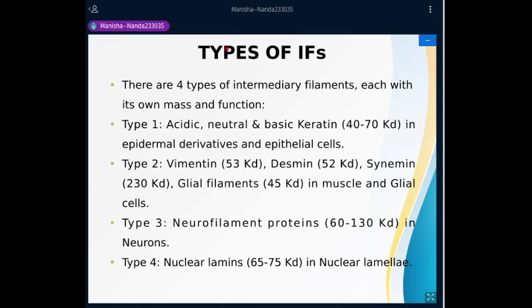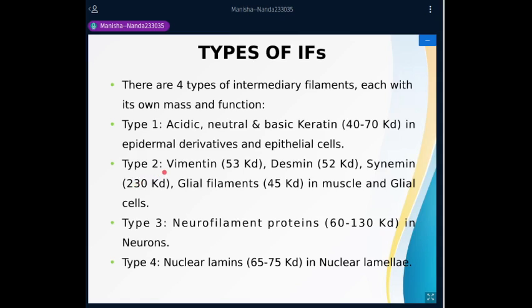Okay, so let's move ahead. Now we'll talk about the types of intermediate filaments. The intermediate filaments are basically characterized into four types: type 1, type 2, type 3, and type 4. Type 1 intermediate filaments comprise the acidic, neutral, and basic keratins with a size of 40 to 70 kilodaltons, and they are found in epidermal derivatives and epithelial cells.